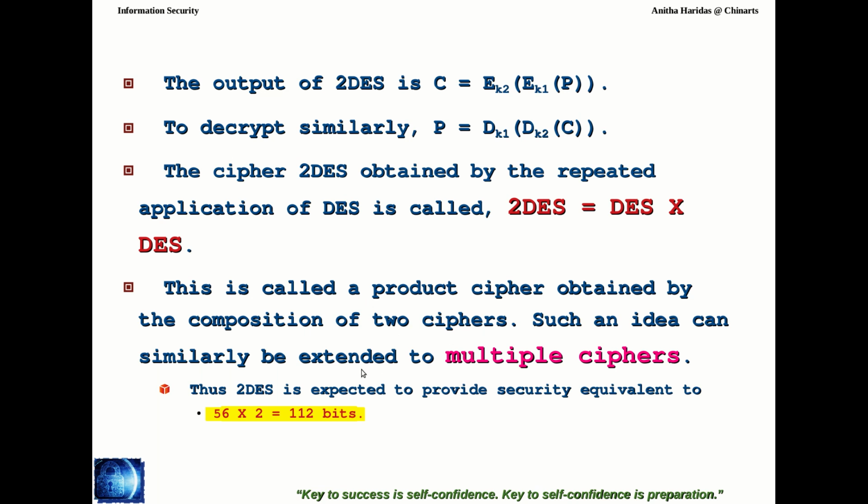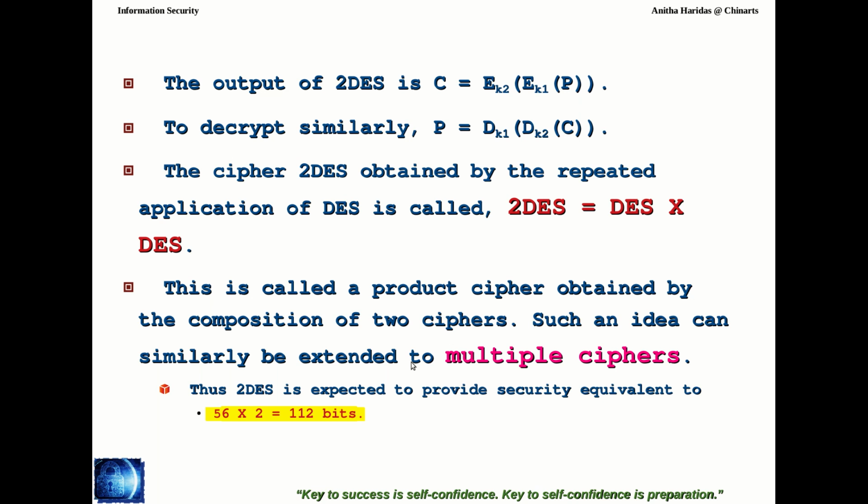This idea is extended to multiple ciphers also. If you want triple DES, then you will have DES into DES into DES. Three times you will be doing it, right? 3 into 56 bits you will be using in triple DES.